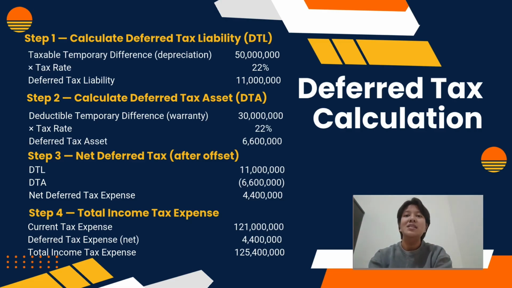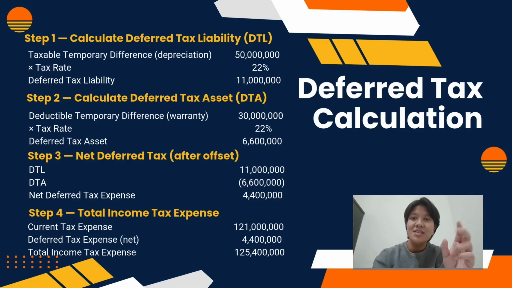6,600,000. Step 3 is calculating the net deferred tax expense. The deferred tax liability is 11 million, while the deferred tax asset is 6,600,000. So the difference is 4,400,000. Because the liability is greater than the asset, the result is a net deferred tax expense of 4,400,000.